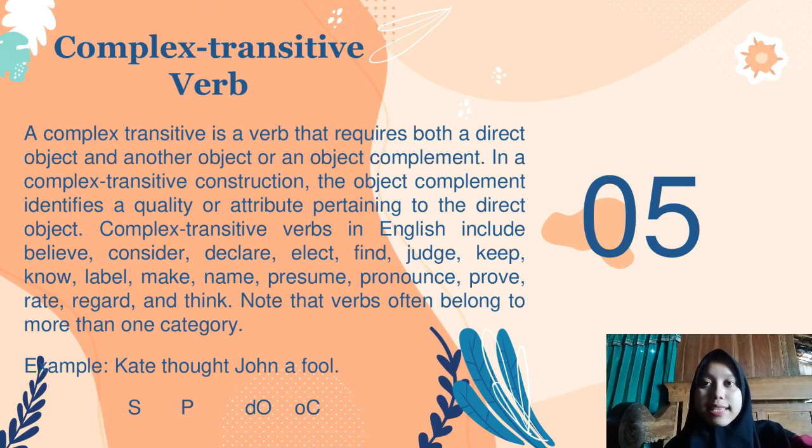Okay, now let's see the example. Kate thought John a fool. We can see from the slide that Kate is the subject, thought is the predicate, John is the direct object, and a fool is the object complement.